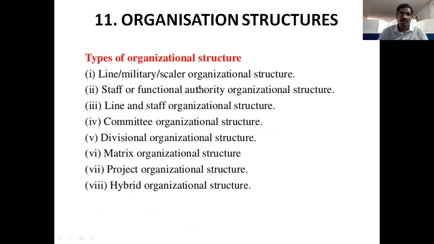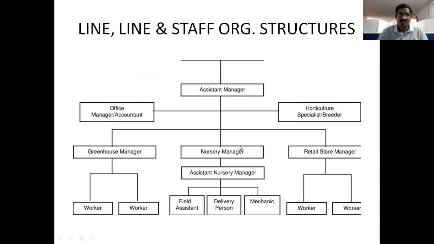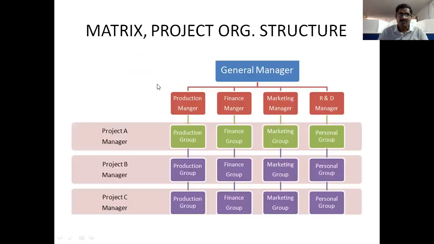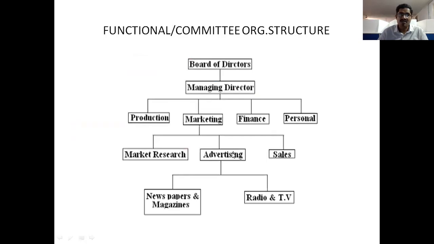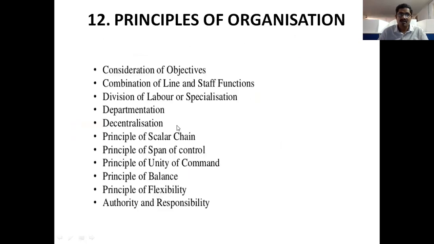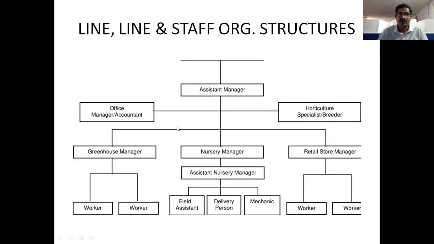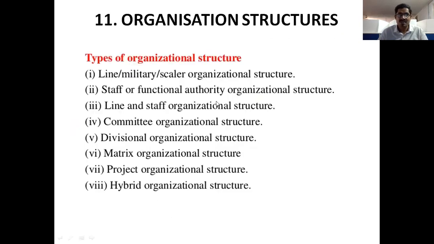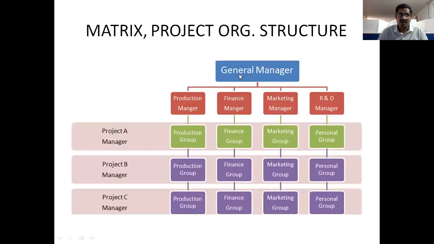And the next topic in this session is organizational structures. We have different types of organizational structures. Here are the line and staff organization structure, the matrix or project organization structure, and the functional or committee organization structure. These are the three major organizational structures in every organization.